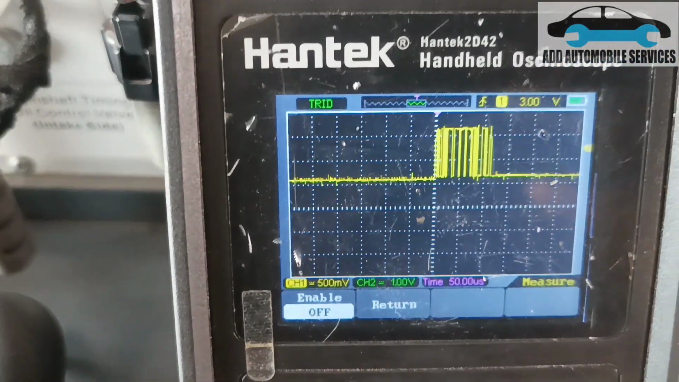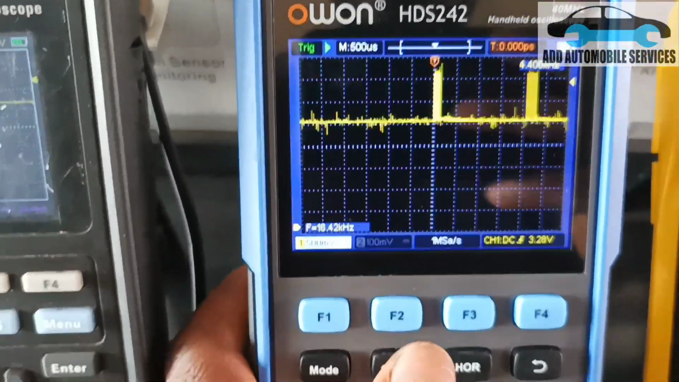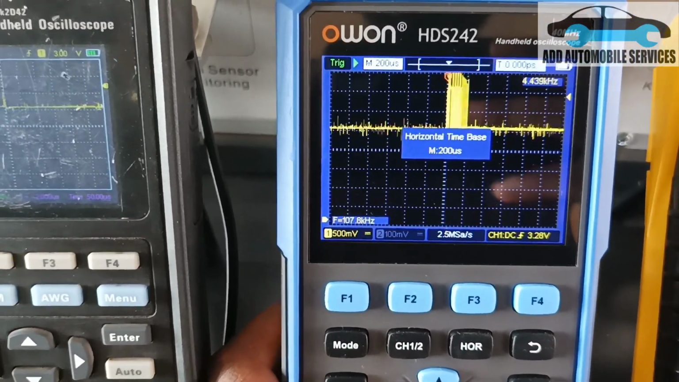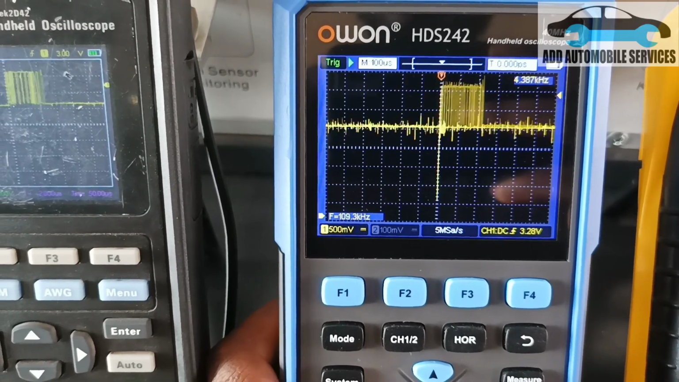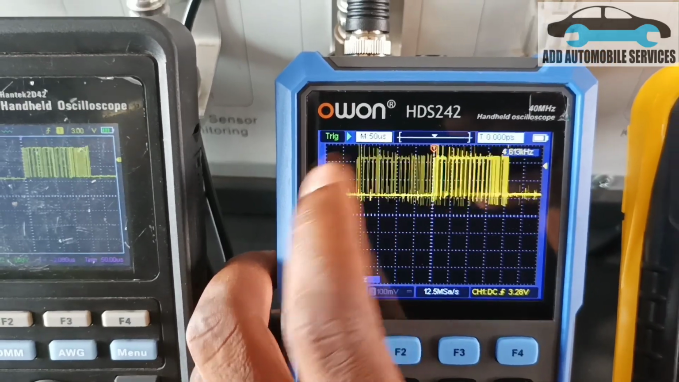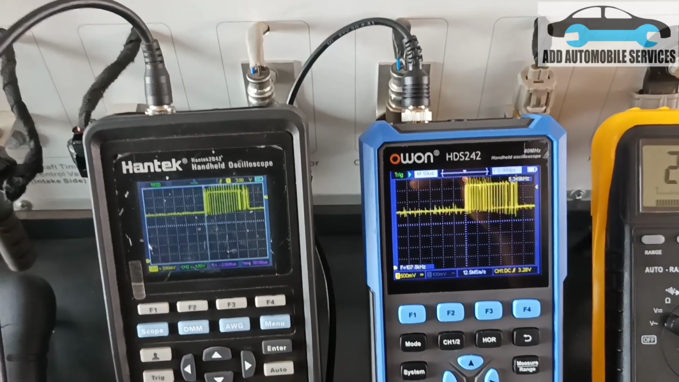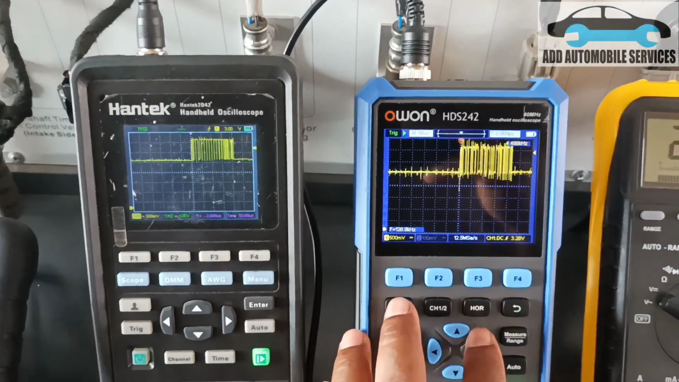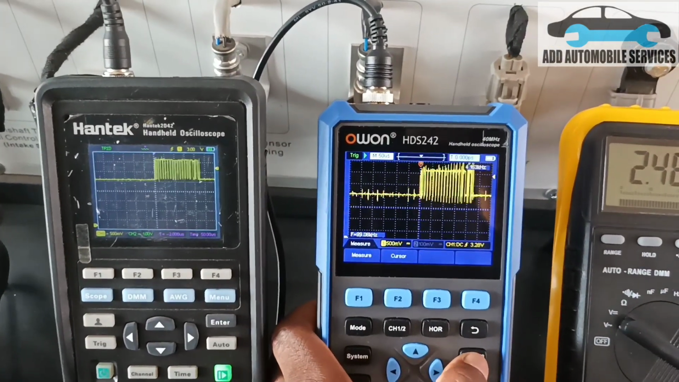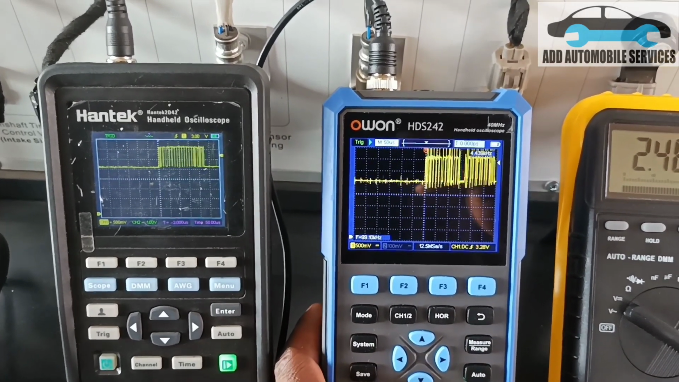You can see this one, the time base is around 50. So with this one also, I'll change the time base to 50 and go to here. Then change the time base to 50. So you can see the time base at the top here. Now you can see both of them are having the same signal, but this one looks a bit faster than this. For this one, you can also change the refresh rate.